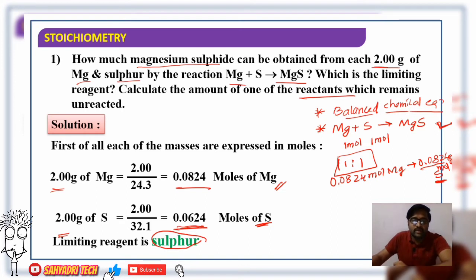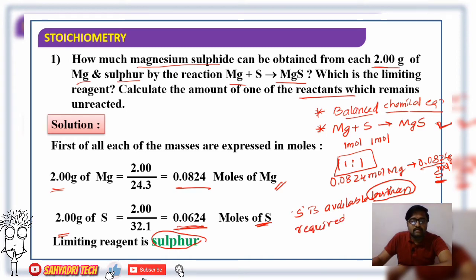So now what can I say? Sulfur is available less than required. Just highlighting this word, less than required. Therefore, all the sulfur is consumed and magnesium remains in excess. Sulfur is reacted completely, therefore it acts as the limiting reagent. And what about magnesium? Part of the magnesium remains unreacted, therefore magnesium acts as the excess reagent.